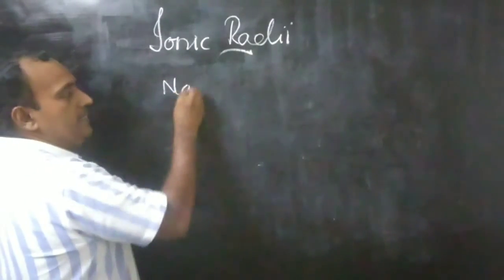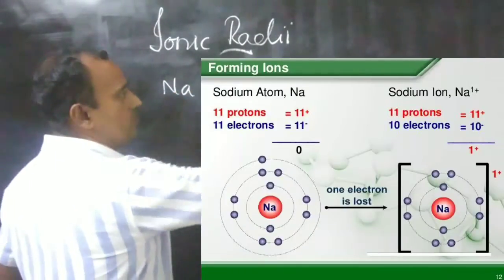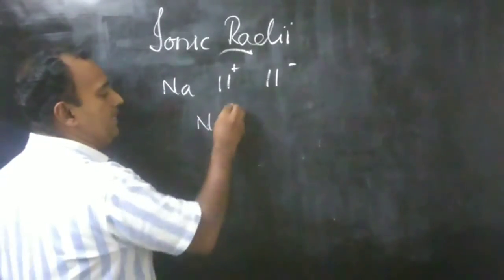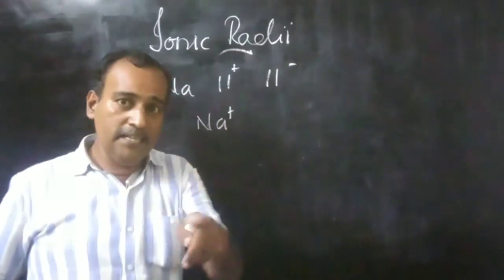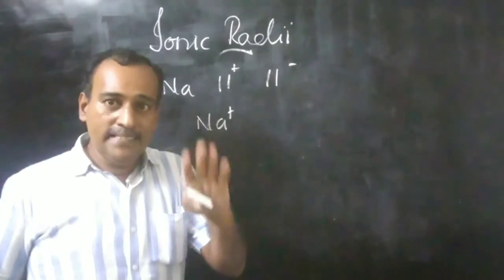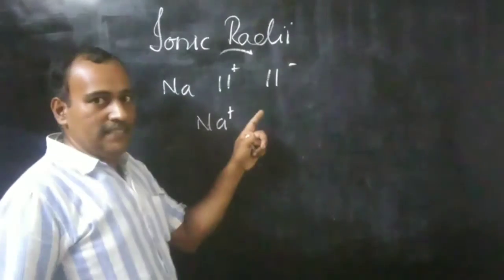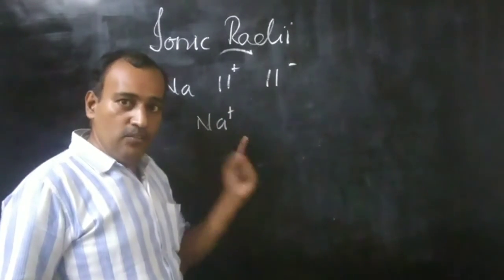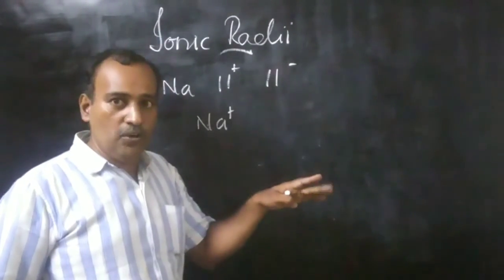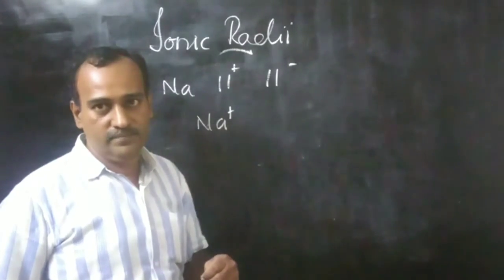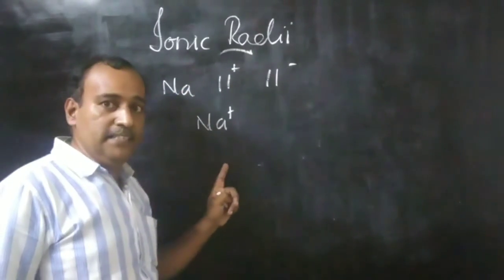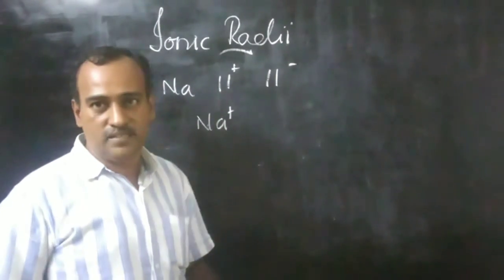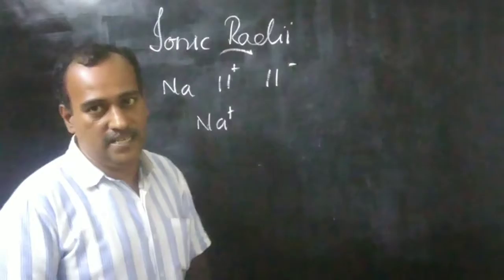Sodium has 11 protons and 11 electrons. If we remove one electron, automatically we get the Na plus ion. The sodium ion has one electron fewer than the parental atom. Cations have fewer electrons than the parental atom. But both the parental atom and the Na plus cation have the same number of protons in the nucleus, so there is no change in nuclear charge.